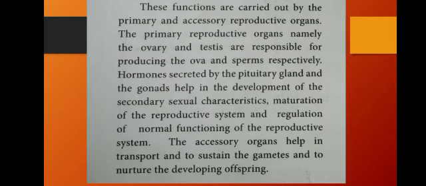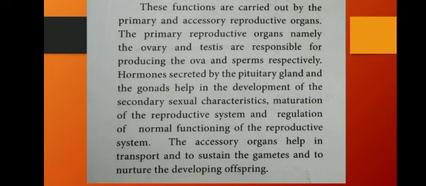So these functions are carried out by the primary organs, that is the testis and ovary, and the accessory reproductive organs also work for that. They produce ova and sperm, and then it is controlled by hormones, pituitary hormones, and also the gonads, the reproductive organs we call gonads. So hormones are produced, and they develop secondary sexual characteristics, maturation of the reproductive system and regulation of the normal functioning of the reproductive system.